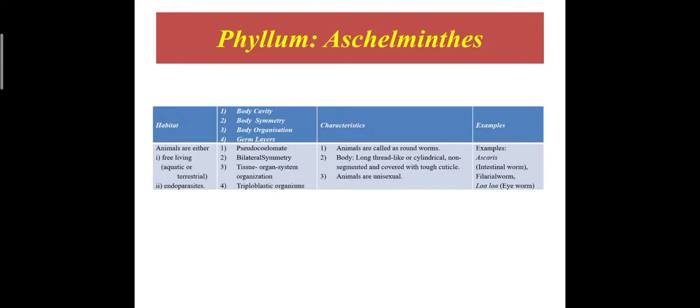These animals are called roundworms. The body is long, thread-like or cylindrical, non-segmented, and covered with a tough cuticle. These animals are unisexual. Examples: Ascaris, that is intestinal worm; filarial worm, Loa loa, that is eyeworm.